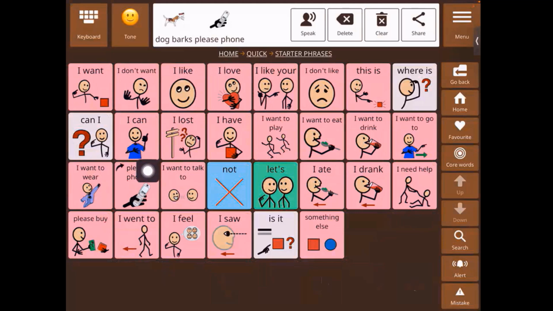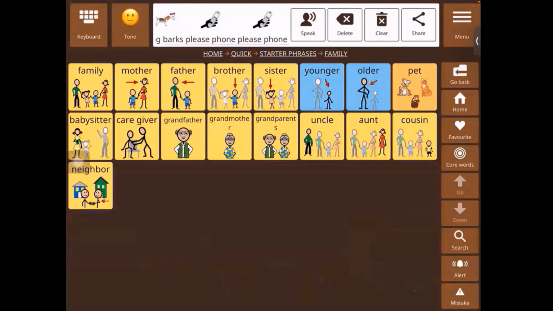So if you notice, at the left top corner of this word please phone, there is this curved arrow that shows up. This is the indication that this word has been activated with the jump to page feature, right? So now, if I click on please phone, as soon as I clicked on it, it has jumped to the family folder. So that now I can say, please phone mother, please phone my mother, or please phone my father, right? So this is the jump to page feature.